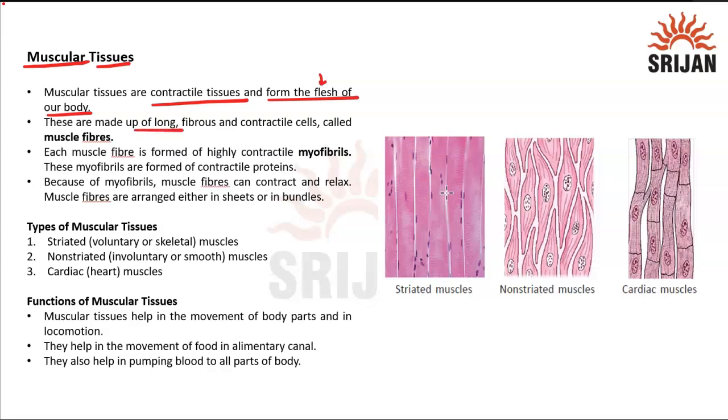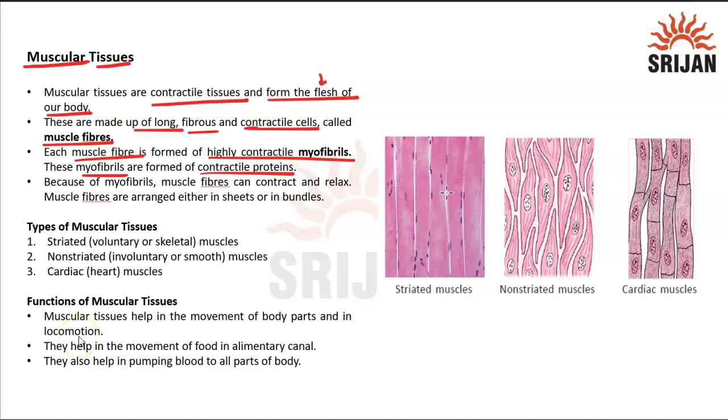These are made up of long fibrous and contractile cells called muscle fibers. I mean, these fibers are like the strands which collectively form the muscle. Each muscle fiber is formed of highly contractile myofibrils. The shorter or smaller the version you go to, the more contractility you will see. So the myofibrils are much more contractile, and these myofibrils are formed of contractile proteins.